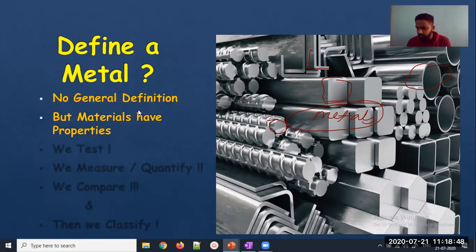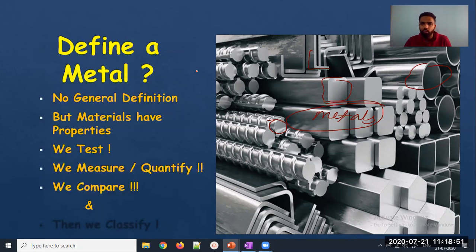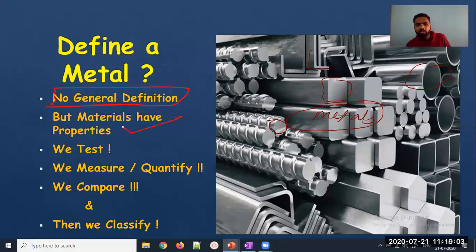There is no general definition. First thing is, there is no general definition. You can't define a material. You can define its properties. If you want to define any material, like if I want to define metal, how can I define it? By virtue of its property. And how do we know what the properties are? We test it. How do we test it? We test it against a standard. Suppose in the market we already have a metal. Suppose I have a standard of steel. I know the strength of steel, the hardness of steel. All these values I already know, and I want to test some kind of a composite. Okay, I want to know.